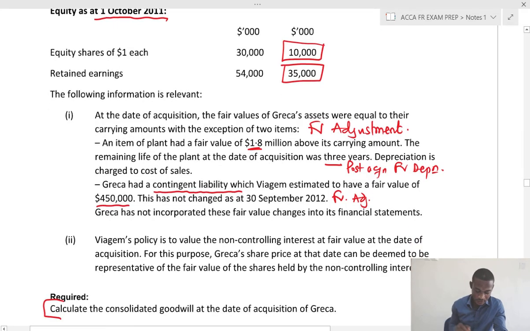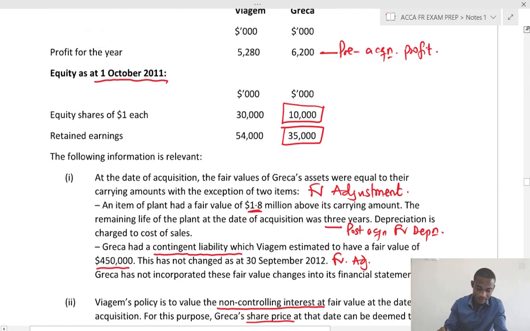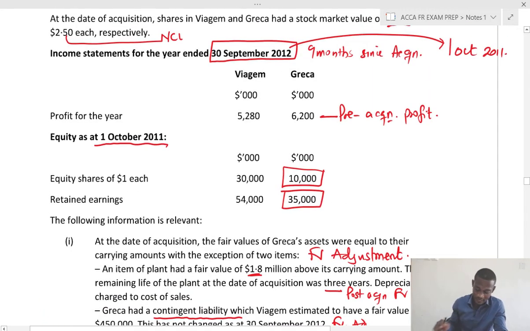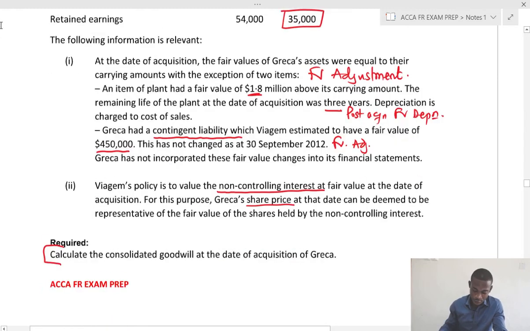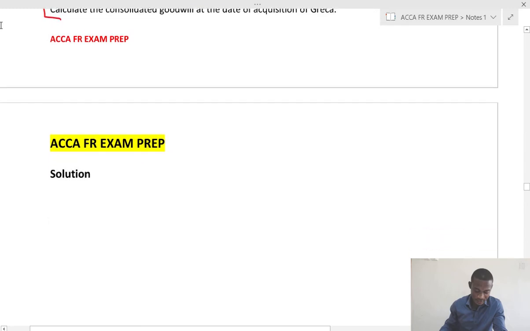The next note, Biadem's policy is to value the non-controlling interest at fair value at the date of acquisition. For this purpose, Recast's share price, which we have noticed earlier to be 2.5, at that date can be deemed to be representative of the fair value of non-controlling interest. So let's get this work done quickly.